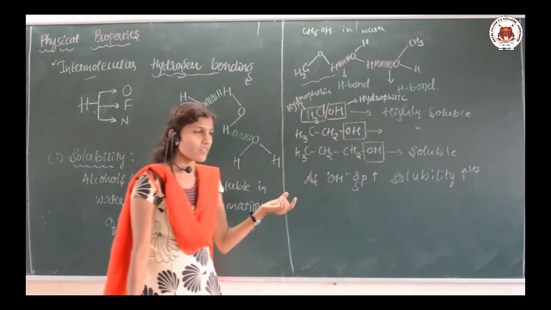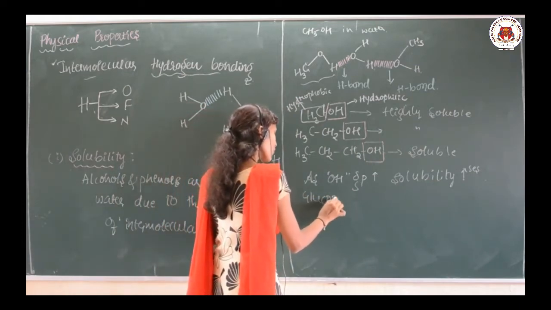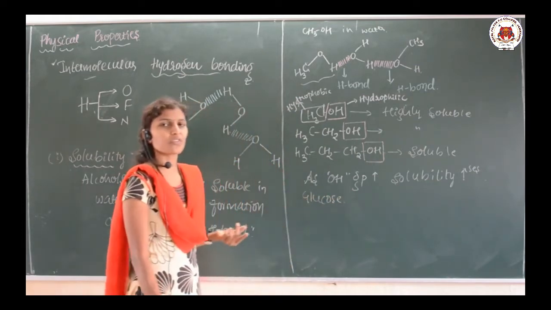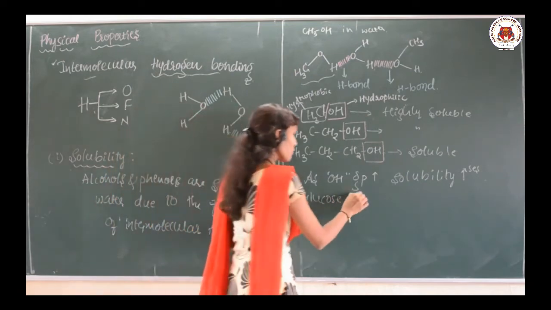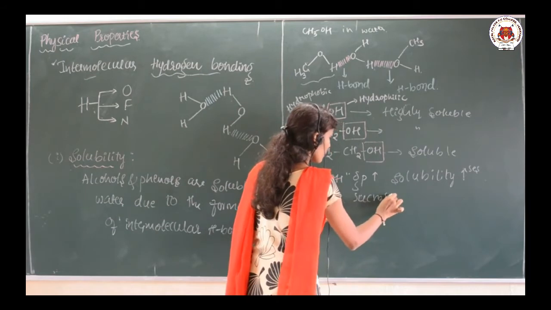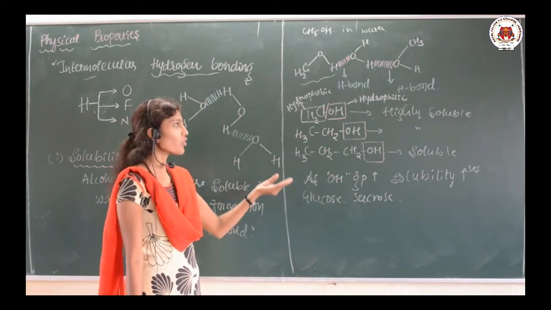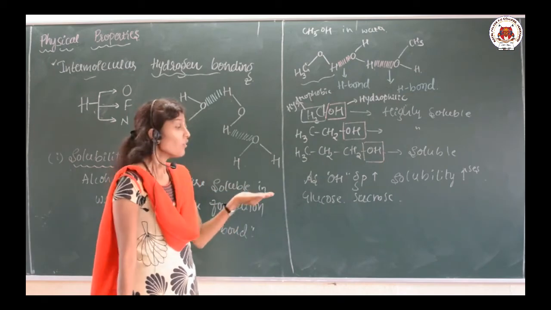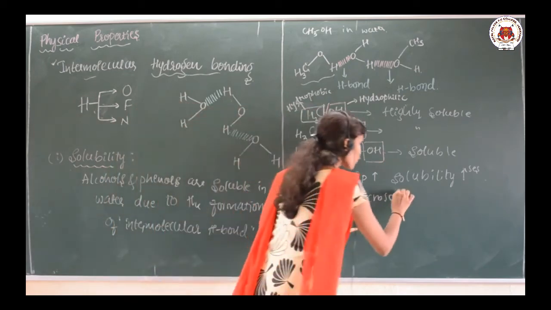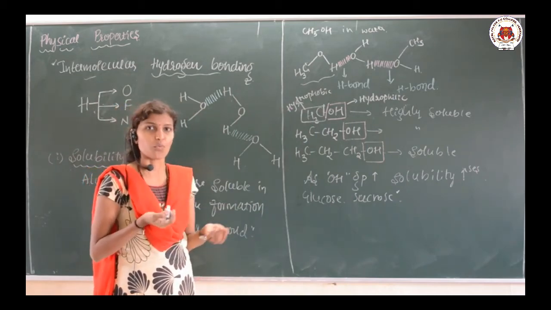For example, glucose. If you look at the structure of glucose and sucrose, they have a large number of OH groups, and the OH group is the hydrophilic part. So, it is going to be more soluble, that is why glucose and sucrose are more soluble in the water.